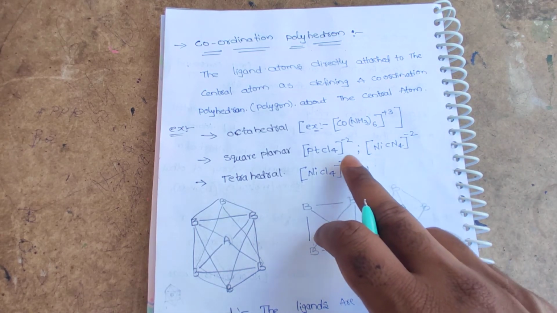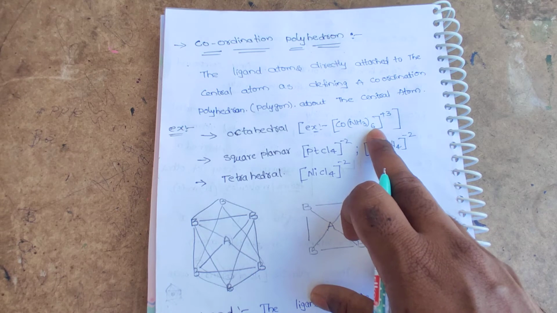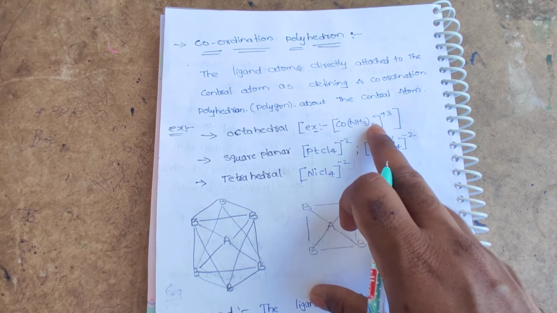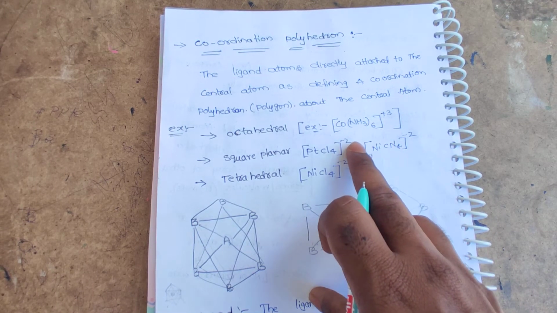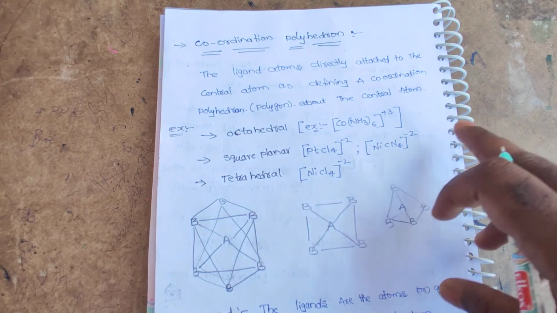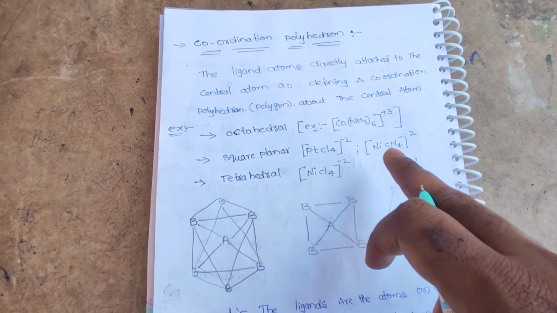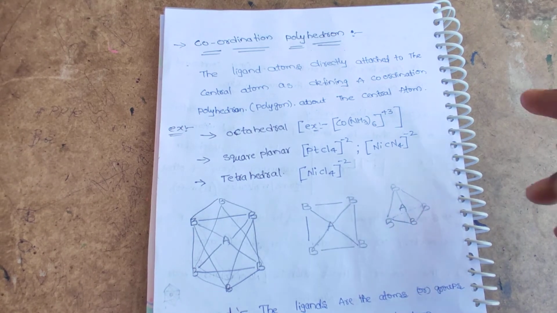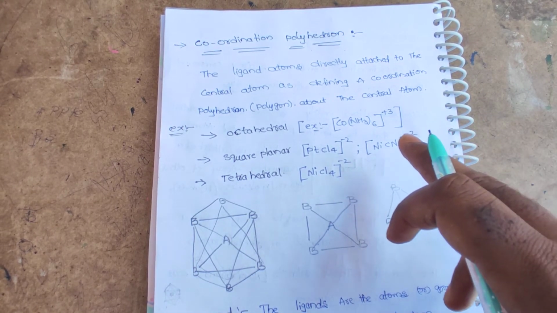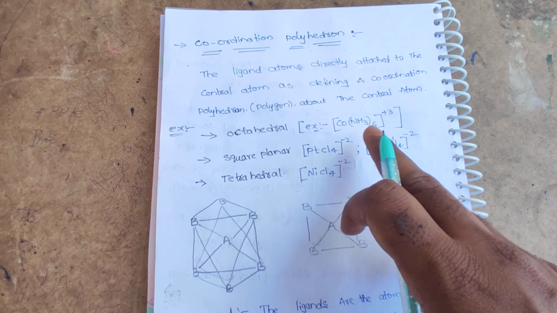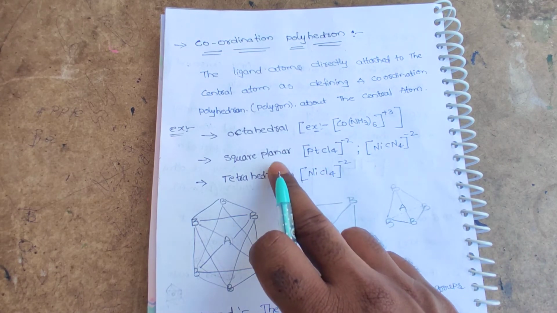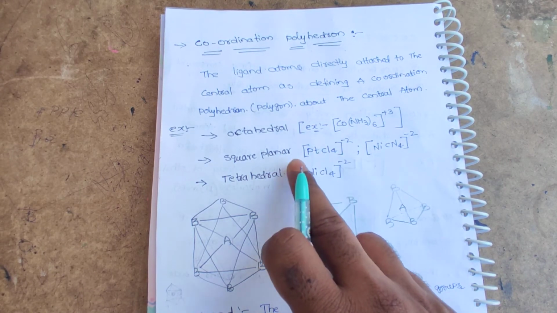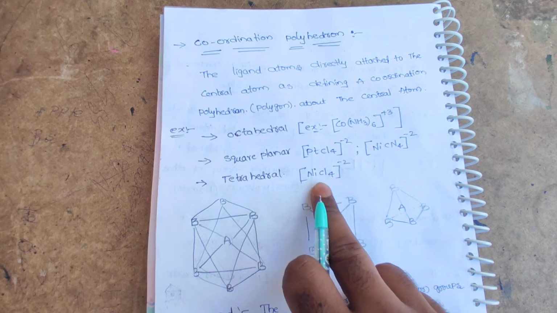For example, we have the hexaamminecobalt(III) complex. Using theories like valence bond theory, we can explain the structural type of the respective molecule. Here it is octahedral; for these complexes we have square planar, while for these we have tetrahedral.